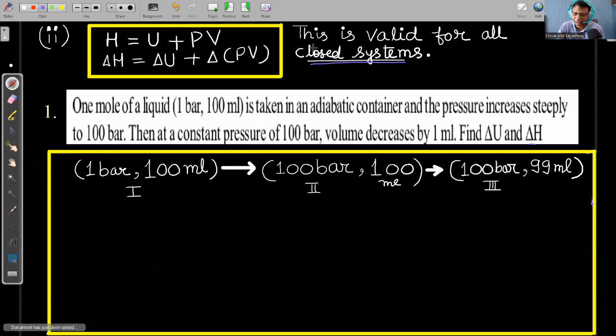So let us start with one example. This is an example asked in JEE Advanced. This example was asked many years ago, so for Mains, now it's a proper question. So let us discuss this question.